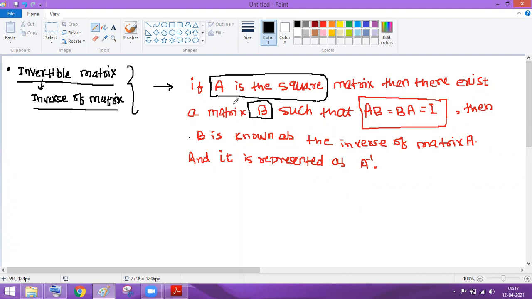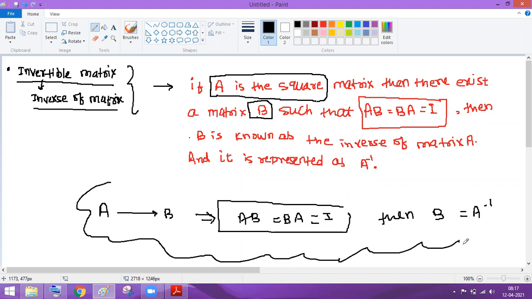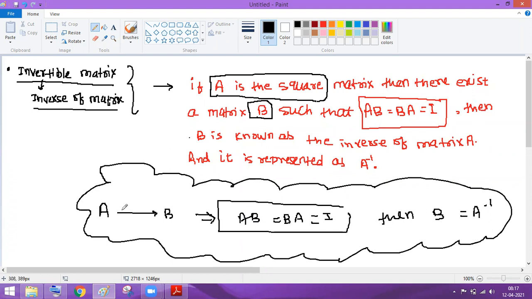So what is an invertible matrix? The basic thing about the invertible matrix is that suppose you have the matrix A, then there exists a B such that AB equal to BA equal to I, the identity matrix, then B will be known as the inverse of A. So this is the condition or the concept behind the invertible matrix. Clear? What is the condition?